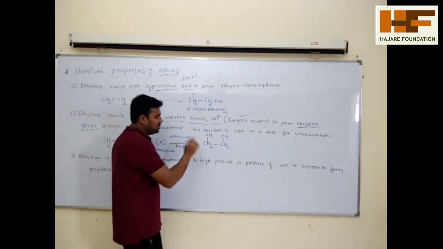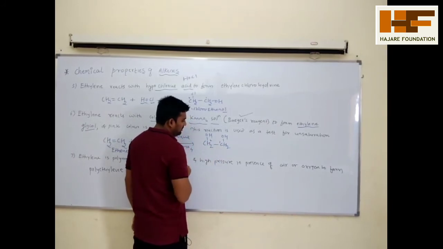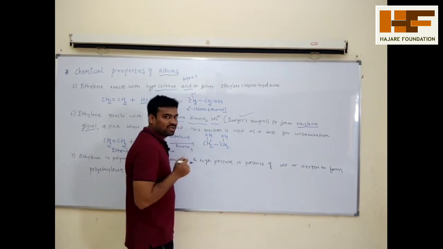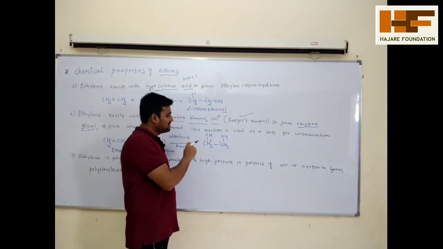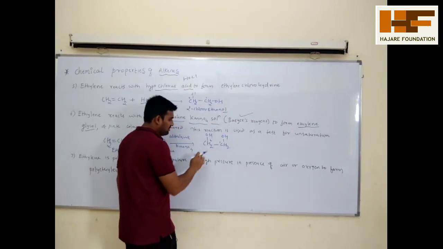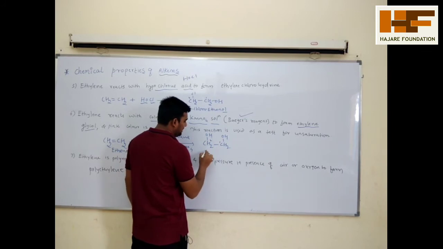So what is the IUPAC name of this compound? 1, 2. Both have the same priority groups, so you take that functional group as the suffix. First select the parent chain containing the maximum number of carbon atoms, 1, 2: eth, single bonds, an.